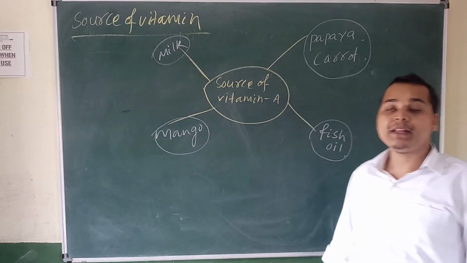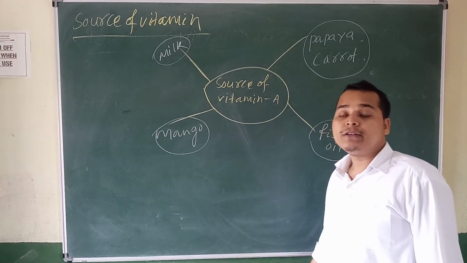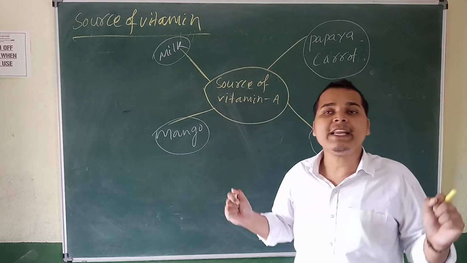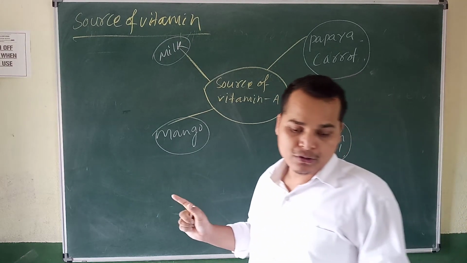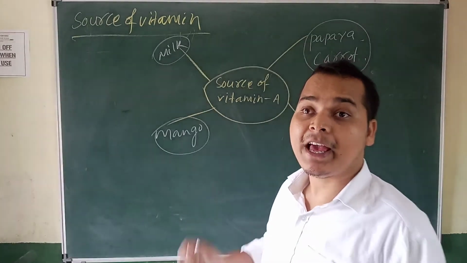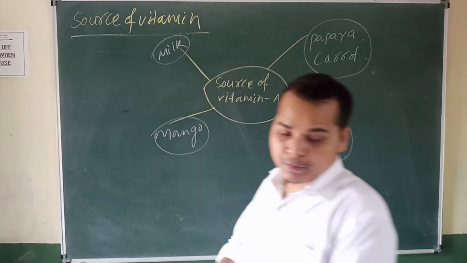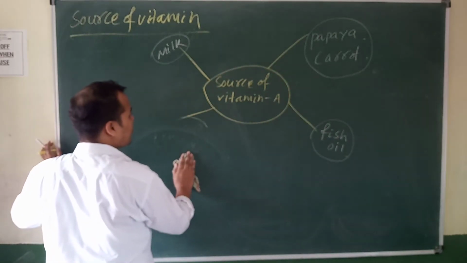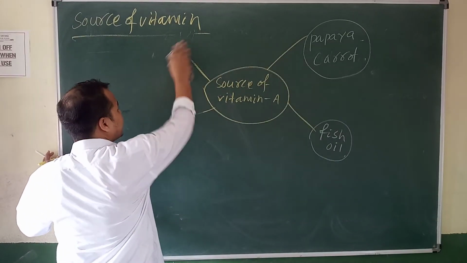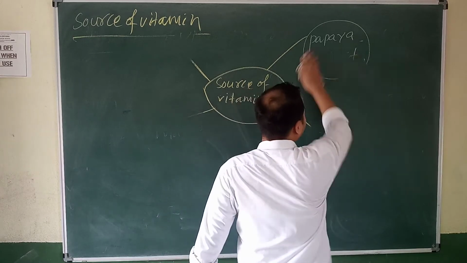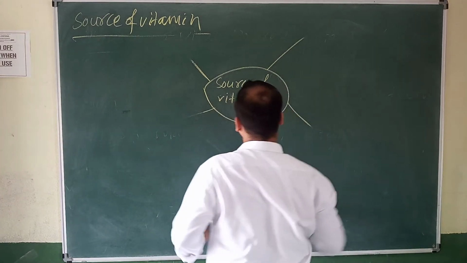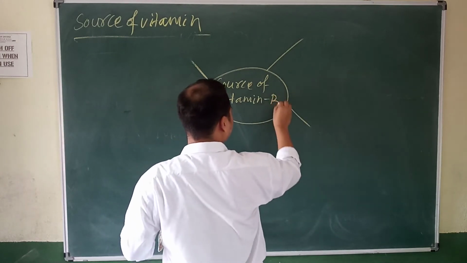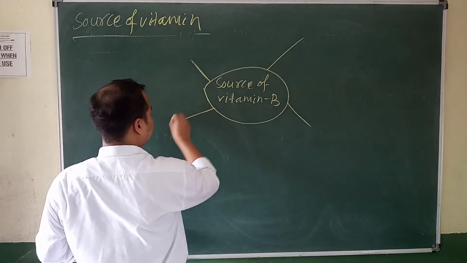So what is the function of vitamin A? Vitamin A keeps our eyes and skin healthy. Yes or no? So this is about vitamin A. Then come to vitamin B. Source of vitamin B. Again you make it like this. Source of vitamin B, change only.